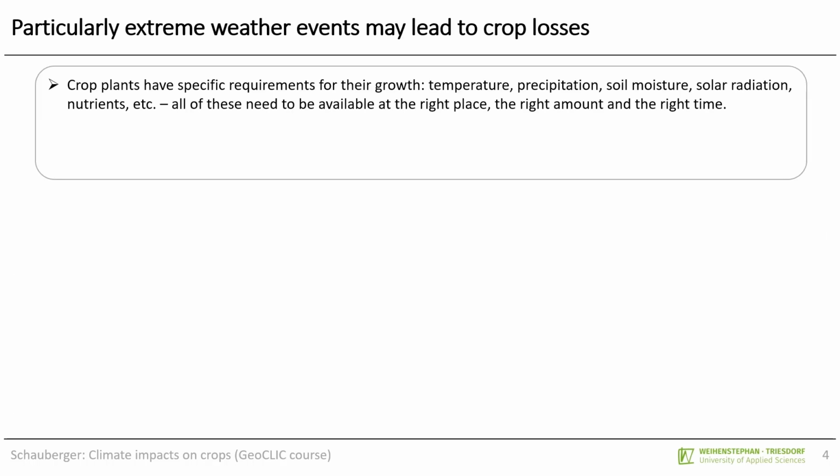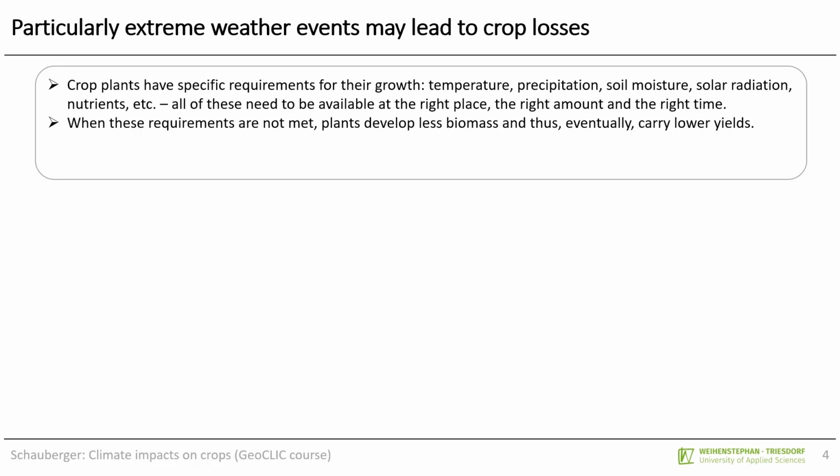Especially extreme weather events may lead to crop losses, and this slide emphasizes the detrimental effects of weather extremes for crop yields, starting with general requirements for plant growth, and then using the case of France in 2016, where severe losses of winter wheat occurred due to extreme weather anomalies in winter and spring. So croplands have specific requirements for their growth, for example regarding temperature, precipitation, soil moisture, solar radiation, and also nutrients. All of these need to be available at the right place, the right amount, and also the right time. When these requirements are not met, plants develop less biomass and thus eventually carry lower yields.